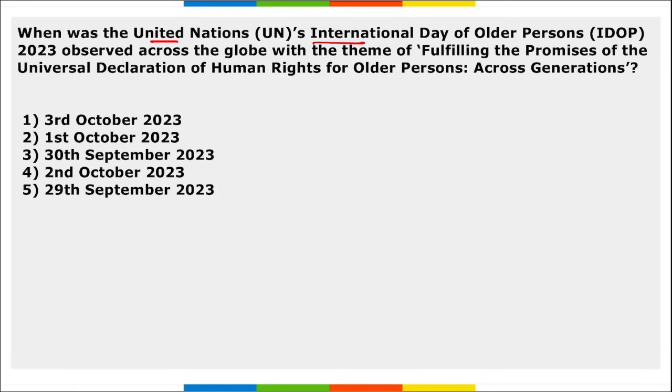When was the UN International Day of Older Persons 2023 observed across the globe with the theme of fulfilling the promises of the Universal Declaration of Human Rights for older persons across generations? So when do we observe this day? It is observed on 1st of October, right? And the theme here is,